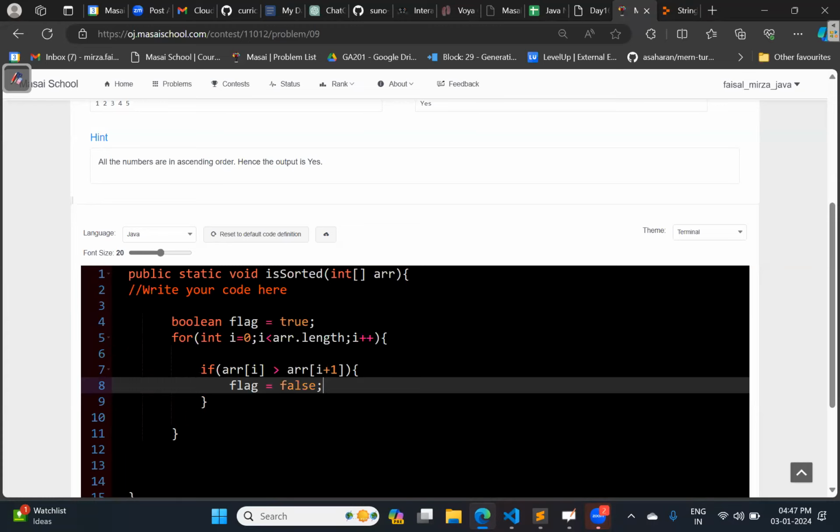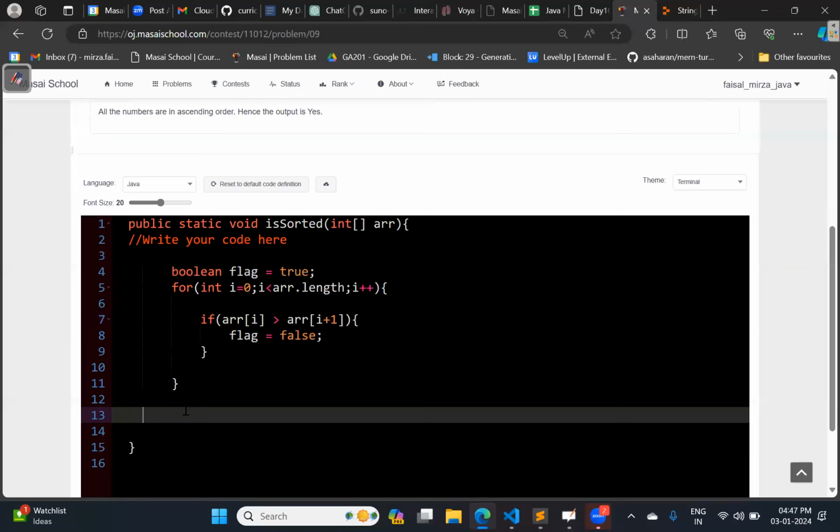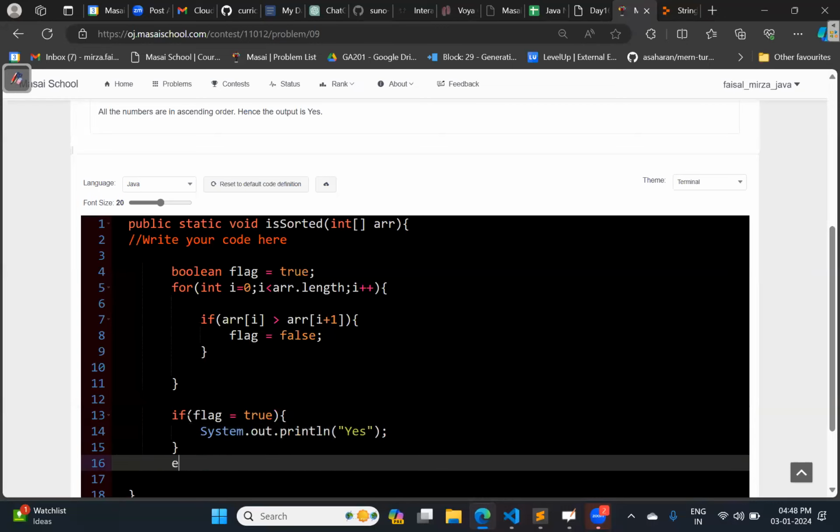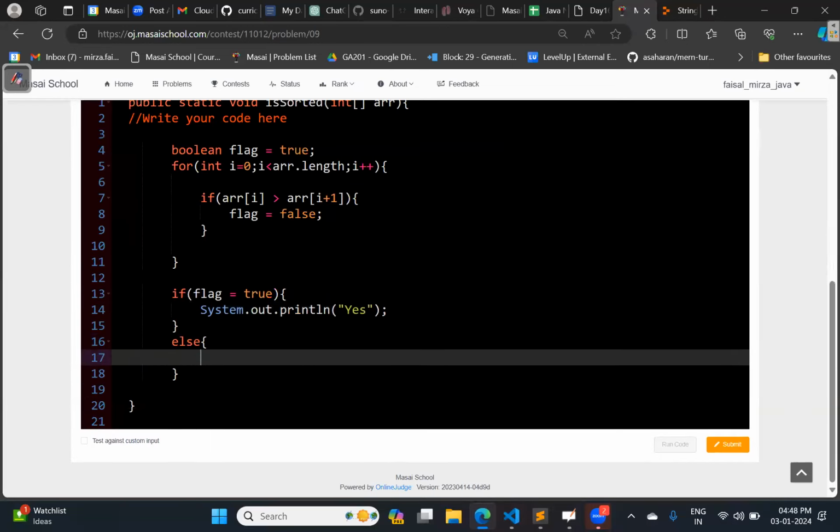Then I will check: if flag is equal to true, if still it is true, then what we can say? Can I say that it is a sorted array? Yes. So I'm going to print yes, else System.out.println no. Will it work? Let us check.